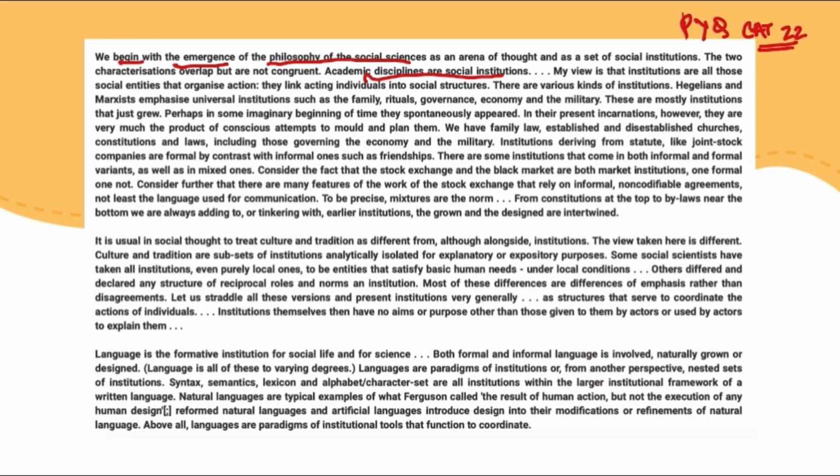It is there that language is both formal and informal, as in it is natural and designed. And then we have given examples for that in this one, human language and AI language, for distinguishing between natural and designed elements.